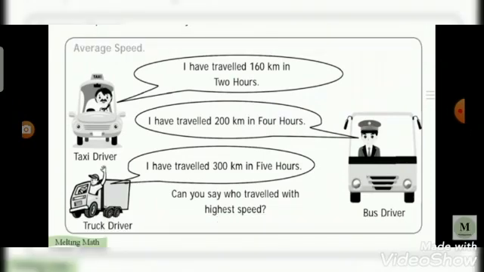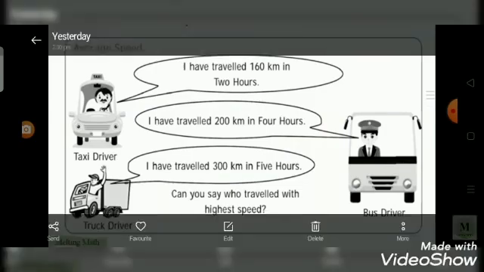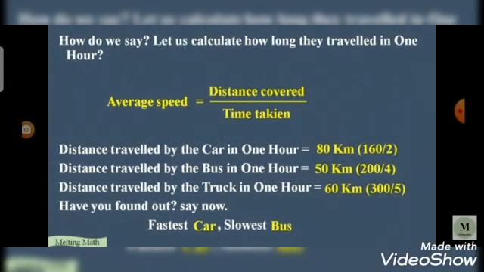Now we calculate the average speed. Using the taxi, we traveled 160 km in 2 hours. Using the bus, we traveled 200 km in 4 hours. Using the truck, we have traveled 300 km in 5 hours. Let us calculate how far they travel in 1 hour.